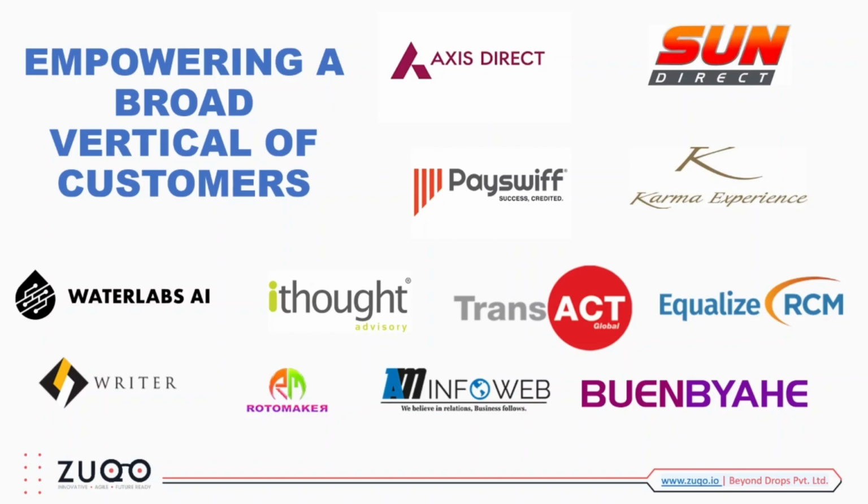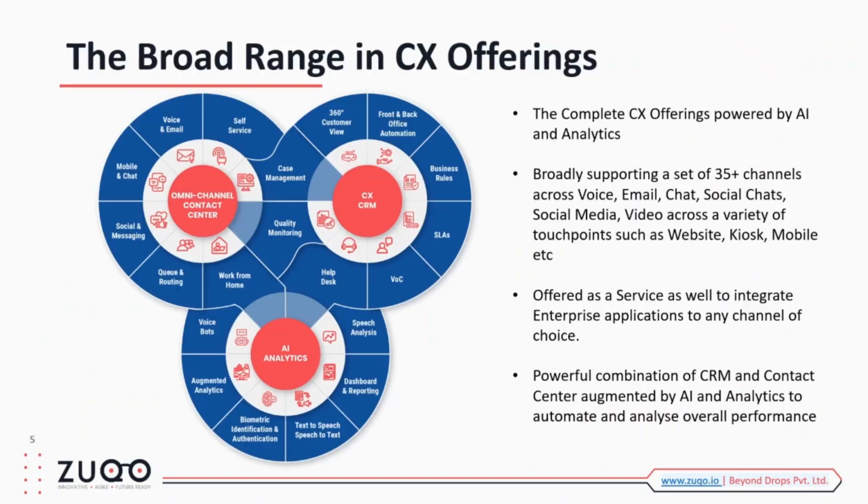These are a small clientele of our customers. But again, all these are enterprise grade customers, BPOs, telecom organizations, BFSI organizations, and the list goes on. Not only in India, but in the US as well as regions such as the Philippines.